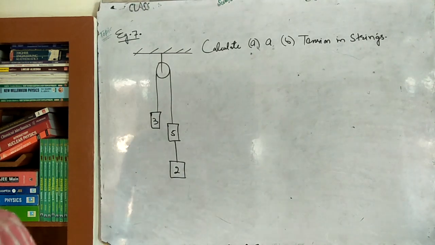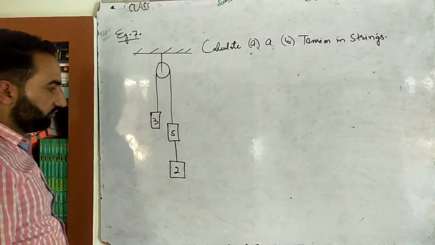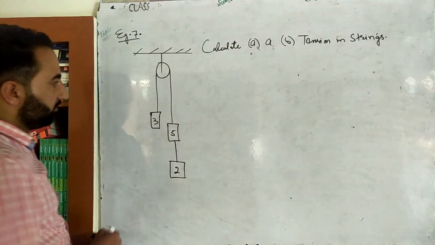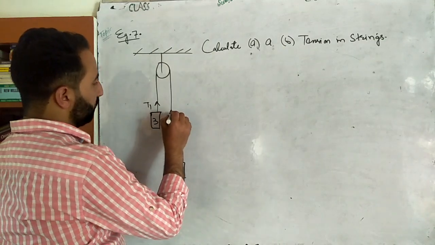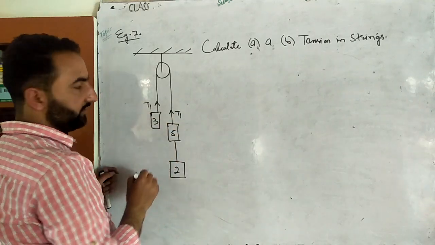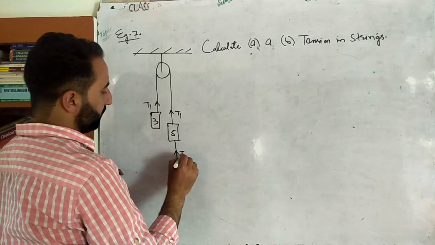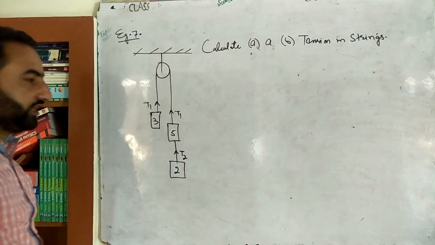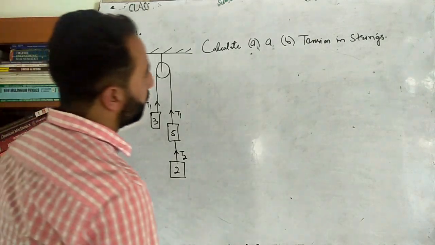Okay, another question is like this: calculate acceleration of the blocks and calculate tension in the string, but this time there are 3 different blocks. Okay, so this 1, 2, 3. The tension in the string here, that is T1. So basically from here to here tension will be same. So here it is T1. So there are actually 2 strings. From here to here there is 1 string like this, and then from here to here there is another string. So tension in this string will be T2. So we are supposed to calculate T1 as well as T2. First of all, let's calculate acceleration. Then from there on, we will calculate the tension in the string.